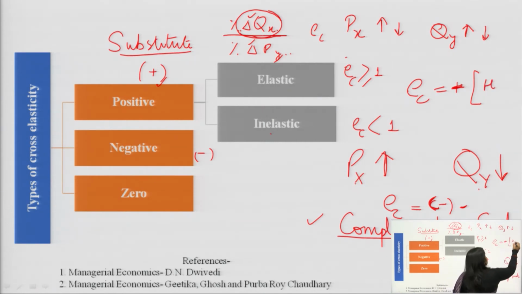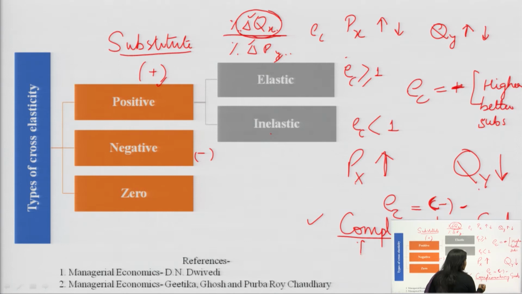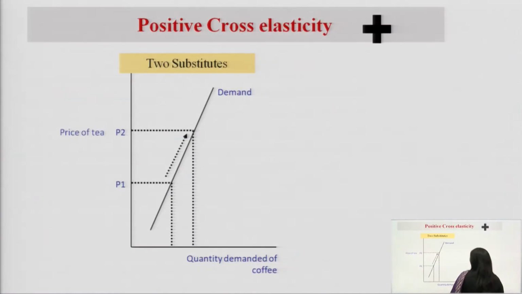And here the higher value means that they are better complementary goods. They are more used by the consumer in conjunction with each other. So this is how the relation is being analyzed with the help of calculating the value of EC.